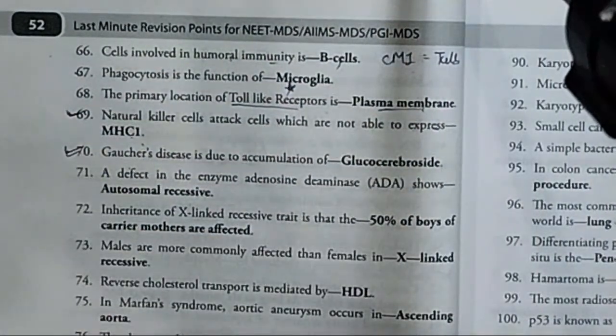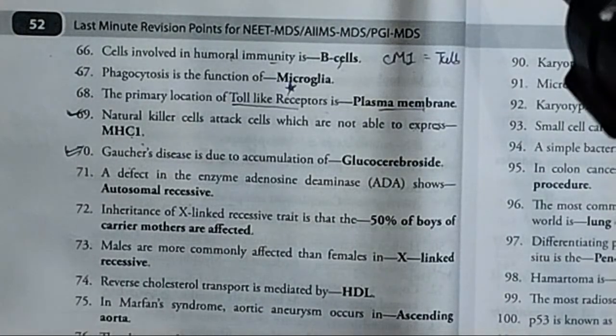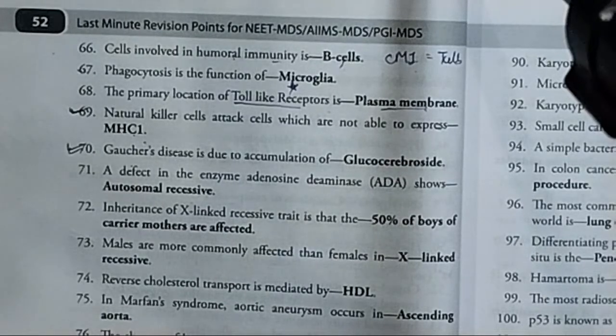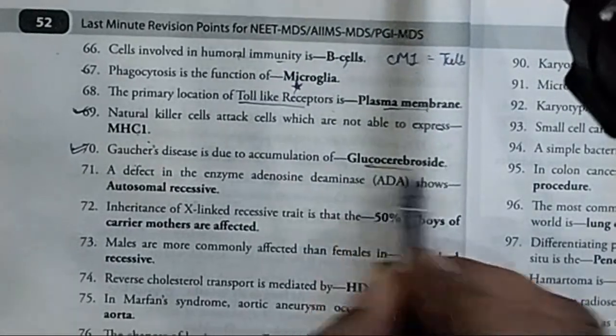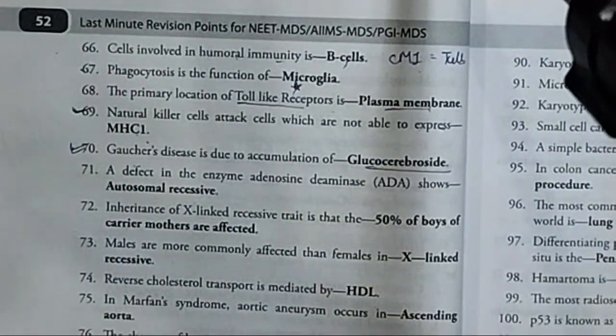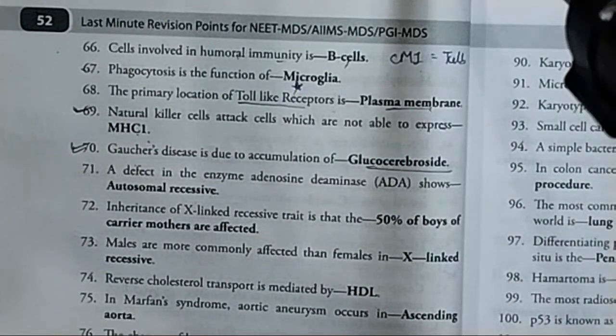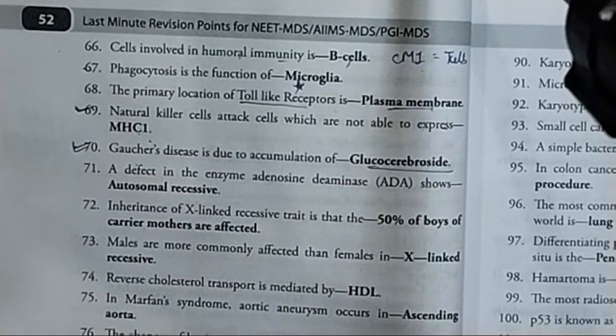The next important one is Gaucher's disease. Again, another very important MCQ. Gaucher's disease is due to accumulation of which of the following substances? Gaucher's disease is due to the accumulation of glucocerebroside. So do remember, Gaucher's disease is due to accumulation of glucocerebroside, a defect in the enzyme adenosine deaminase.